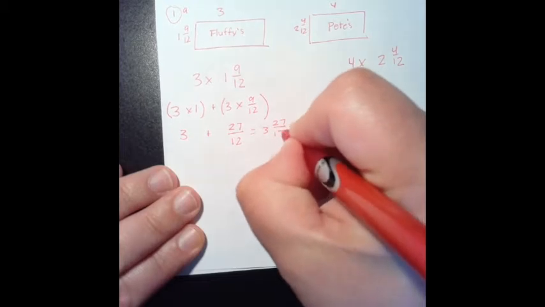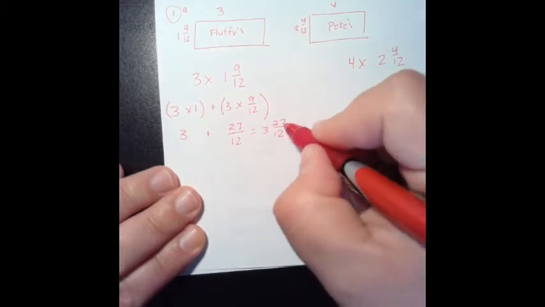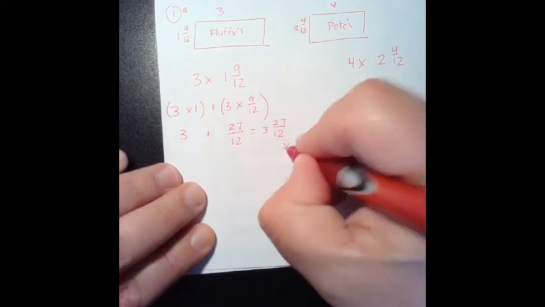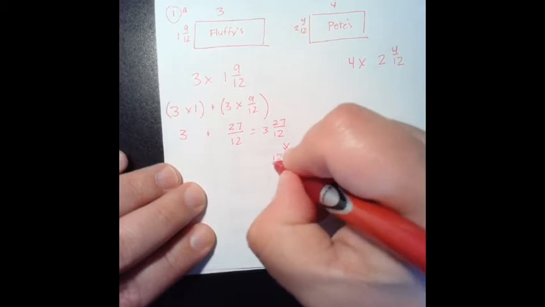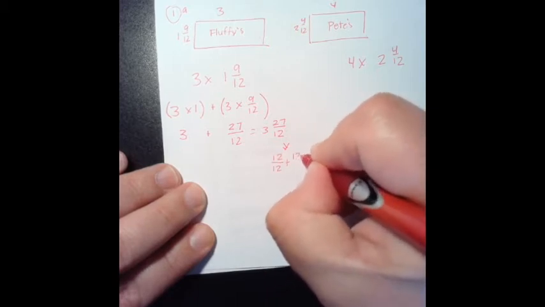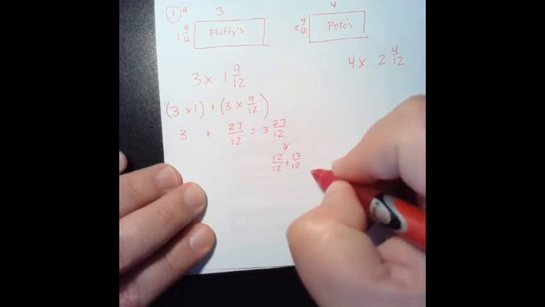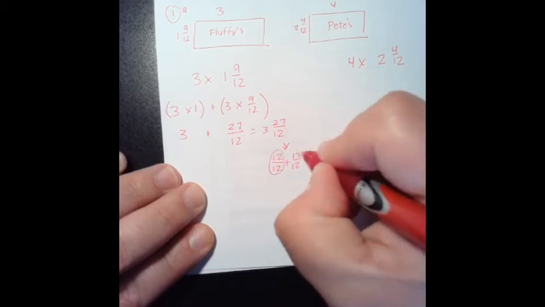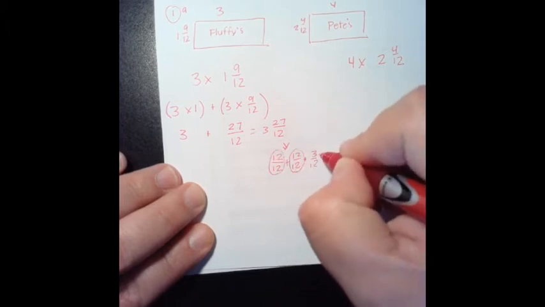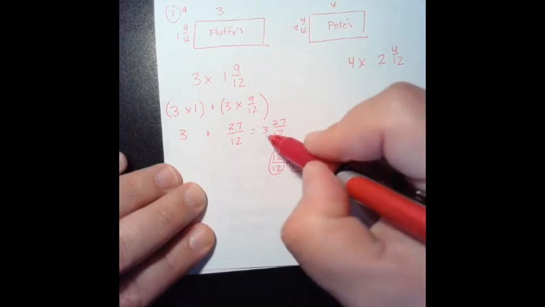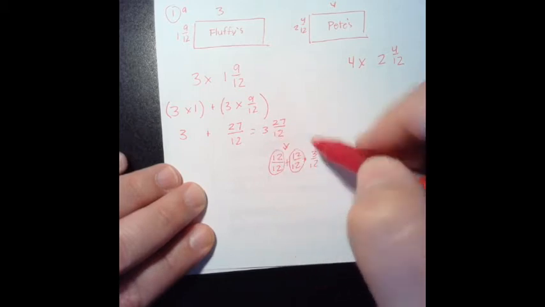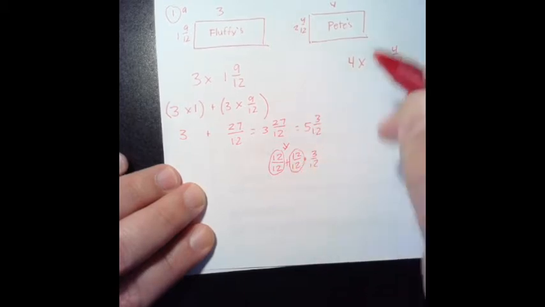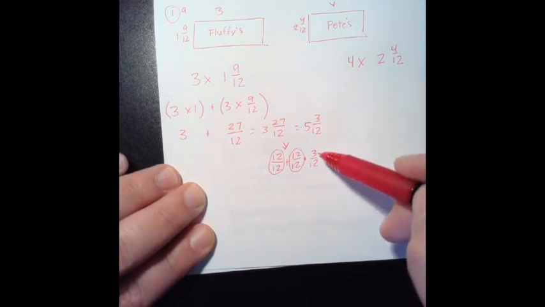Now, that is a whole number in a top-heavy fraction or improper fraction, so we need to break that apart. We're going to break our 27 twelfths into 12 twelfths plus another 12 twelfths. And I know 12 plus 12 is 24. And that leaves us with 3 twelfths left. So that's 1 whole, 2 wholes, and 3 twelfths. So we have 3 wholes plus the 2 more will equal 5 wholes and 3 twelfths. So we know that the area of Fluffy's bed is 5 and 3/12.